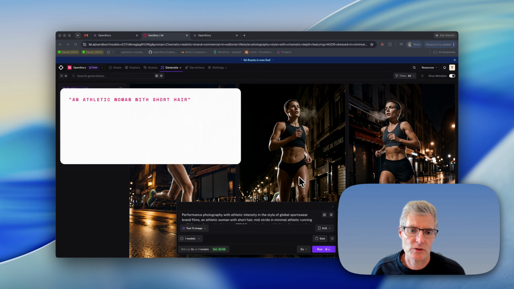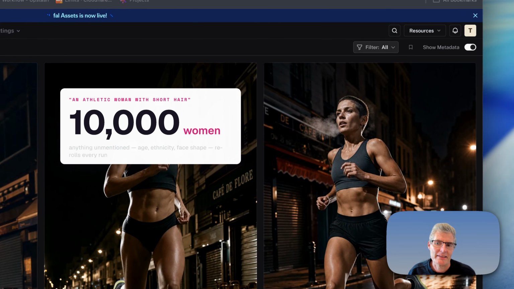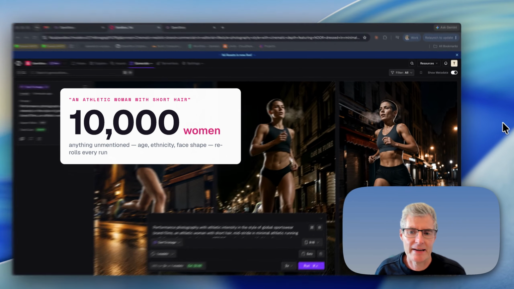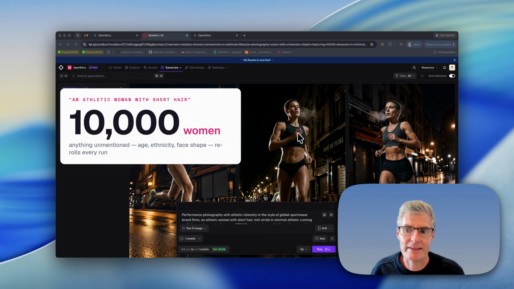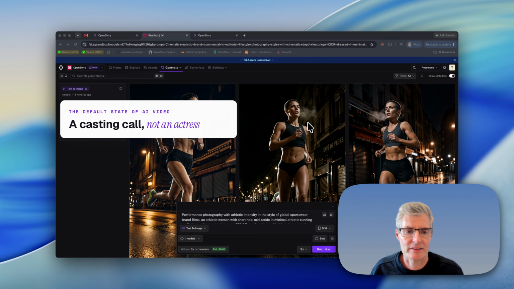An athletic woman with short hair describes 10,000 women, and each generation casts a different one. And anything the description doesn't mention, her age, her ethnicity, the shape of her face, the model re-rolls from scratch every single time. The description is a casting call, not an actress. And this is the default state of AI video, and it comes from one hard limit.